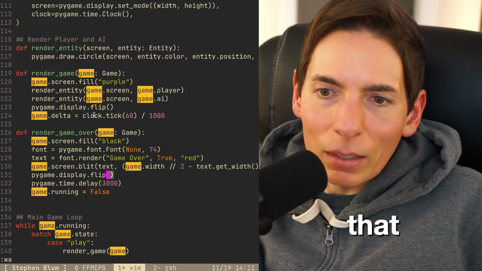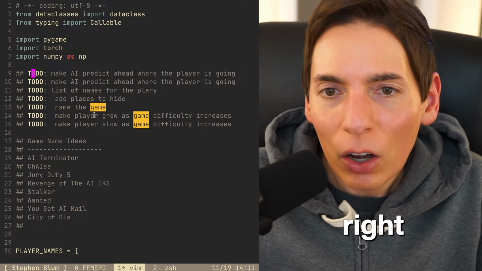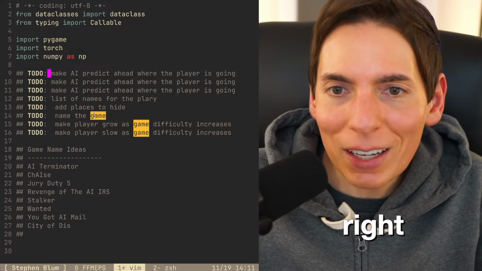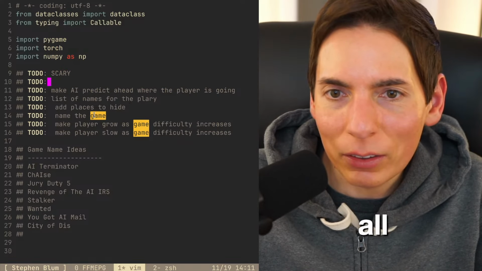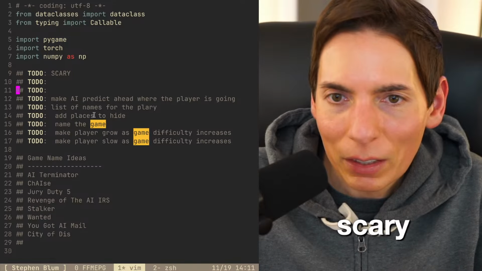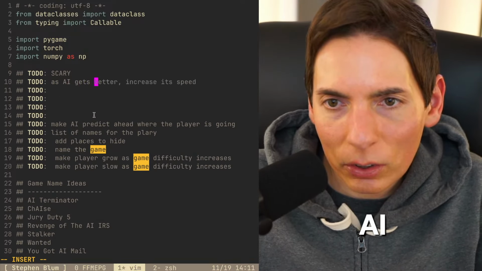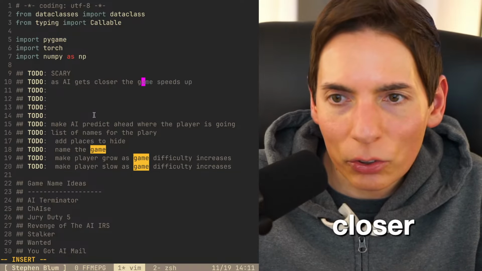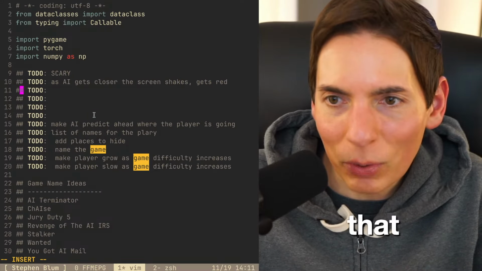I'm not sure if I like that or not. What if the closer it gets, your screen starts to shake? Yeah, there we go. Now you're thinking. You've got to make it intense, right? To make it scary. All right, so the idea is as the AI gets closer, the screen shakes and gets red.